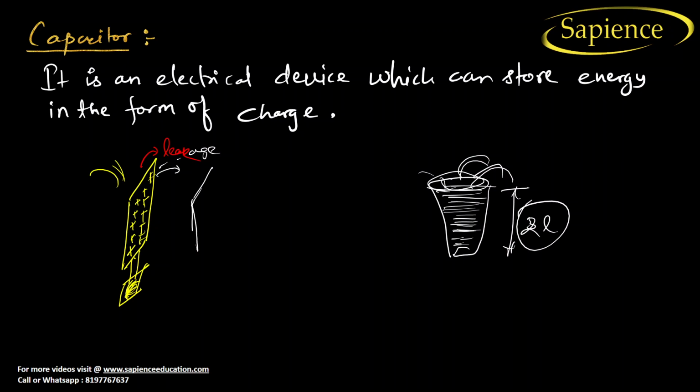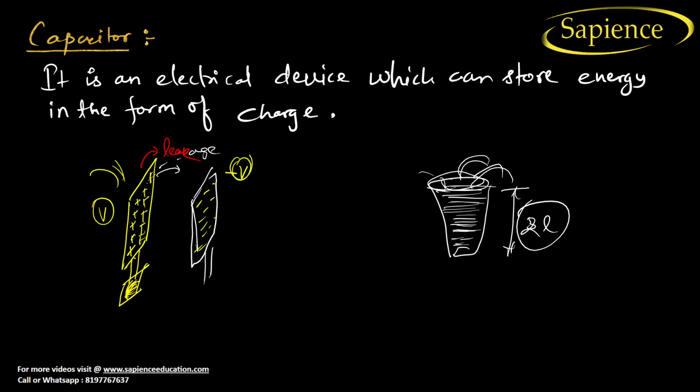See here, if we create another plate, what will happen? Due to induction, a negative charge will be induced here. Due to the negative charge, see here, earlier it had a potential of, suppose, V volt. Now, due to this, minus V volt is being created.